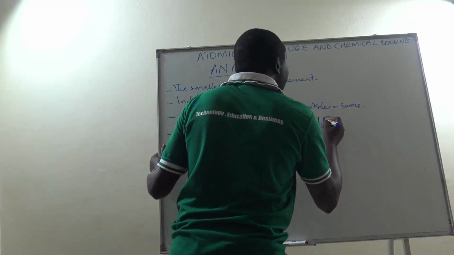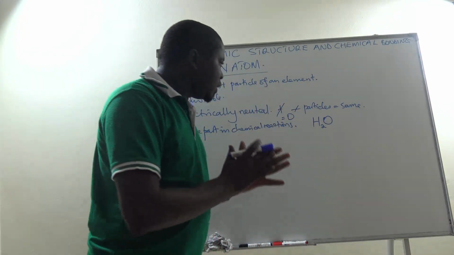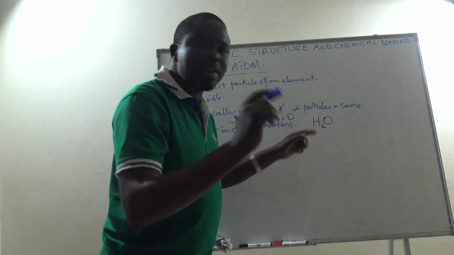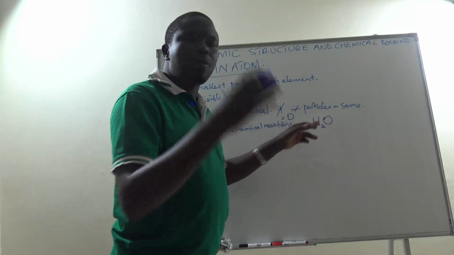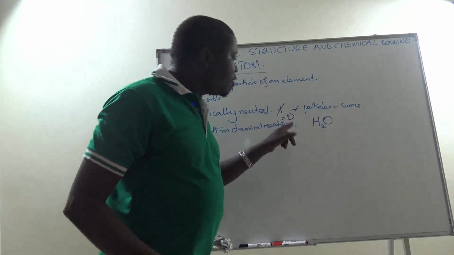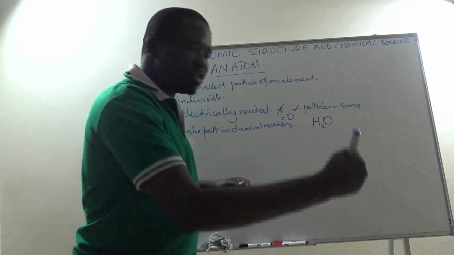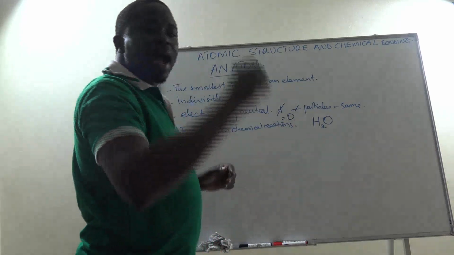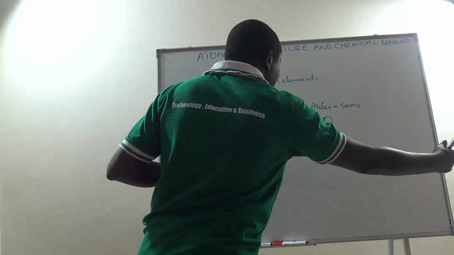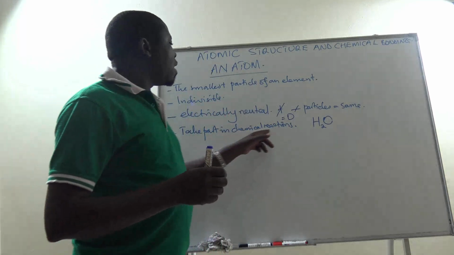In water, we can clearly see from the formula that there are 2 atoms of hydrogen combined with 1 atom of oxygen. 2 atoms of hydrogen, and hydrogen is an element, combine with 1 atom of oxygen to form water, meaning that in the formation of water, hydrogen atoms and an oxygen atom combine and form a new substance, which is water, meaning that atoms take part in such combinations that lead to the formation of new substances. Such a combination is called a chemical combination, and we call it a chemical reaction.